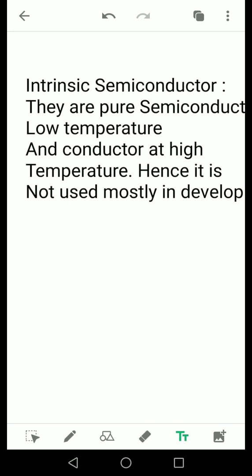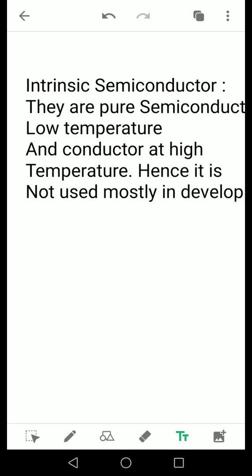For developing electronic devices and circuits, we move on to another type of semiconductor known as extrinsic semiconductors. These are generally formed by doping some impurities into the intrinsic semiconductor. Adding impurities to an intrinsic semiconductor is known as doping, which is a very important concept and will be asked as a 2 marks question in the examination. What is meant by doping? Doping is nothing but adding impurities to the pure semiconductor.